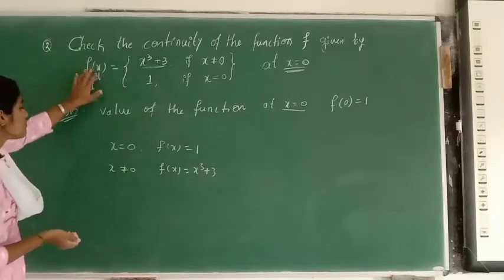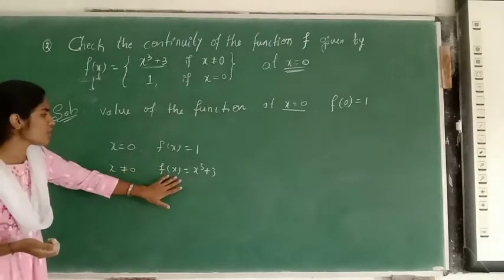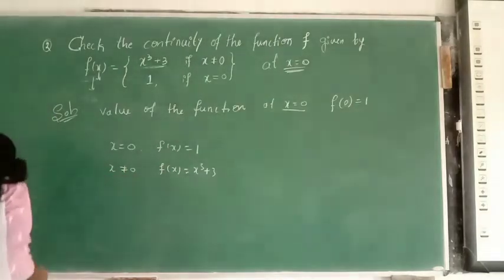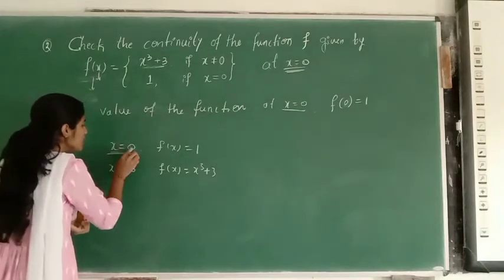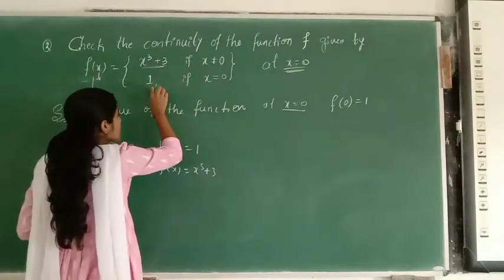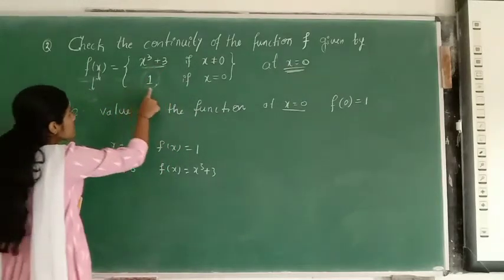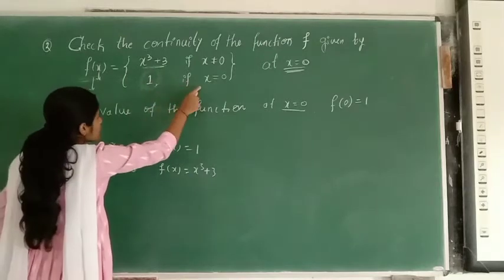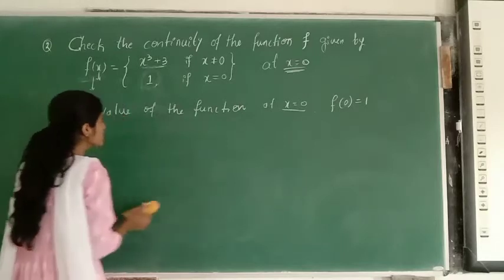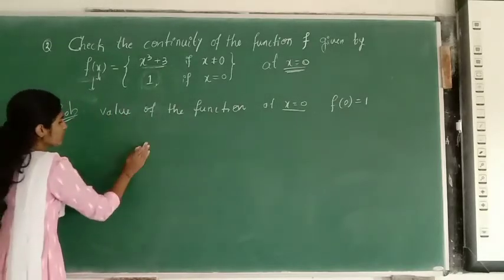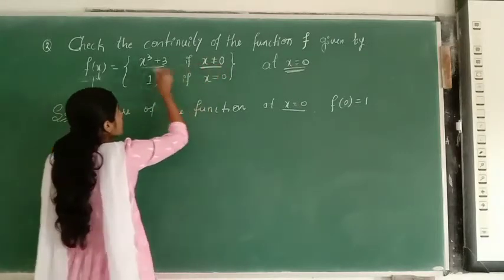Okay, so the value of the function when x is 0, they have given it themselves, that is 1. f of x is equal to 1 when x equal to 0, that means f of 0 is 1.